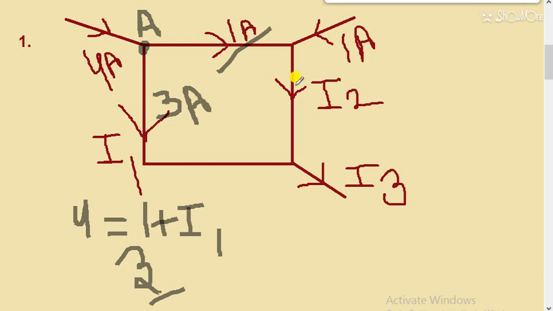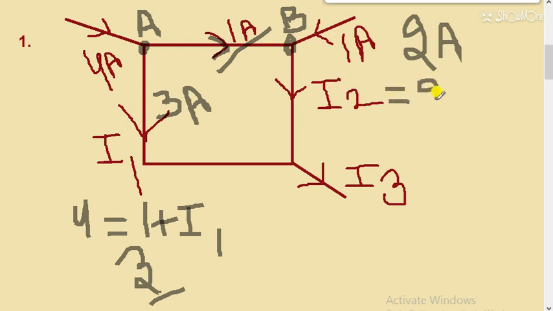After this, we are moving to I2. So total current coming here is 1 ampere towards this point. Let's take this point as B. So total current entering the point is 1 ampere and 1 ampere, that means total current is 2 ampere. So total current 2 ampere is entering and the current leaving is I2. So the value of I2 is equal to 2 ampere. Total current entering is equal to total current leaving the point.